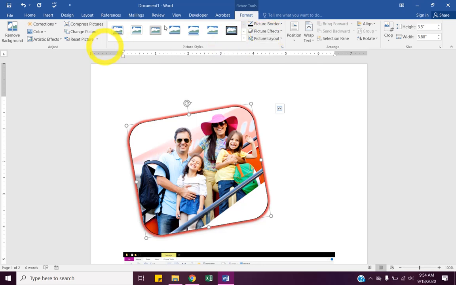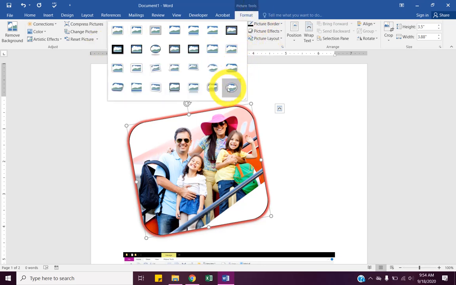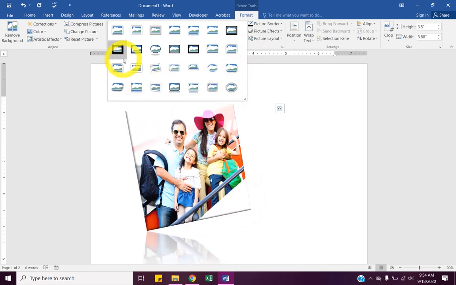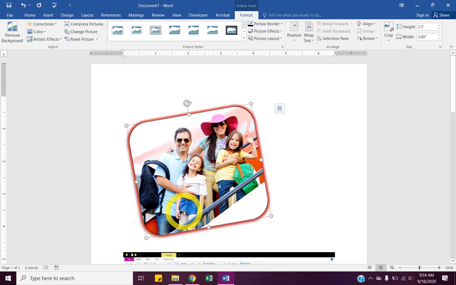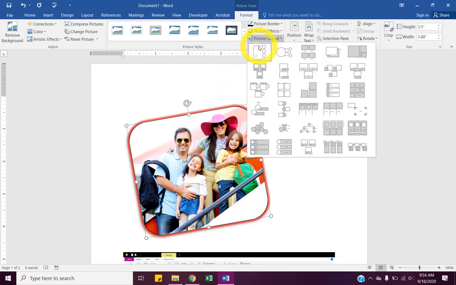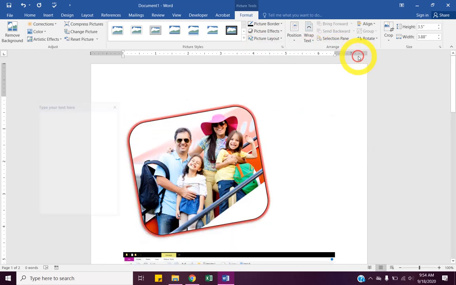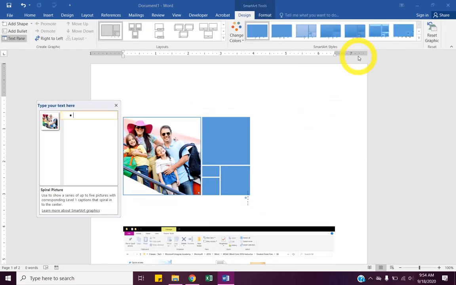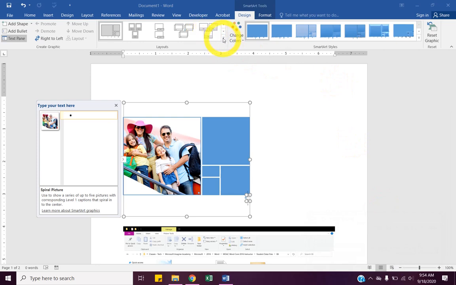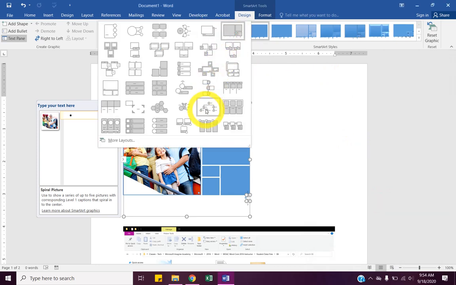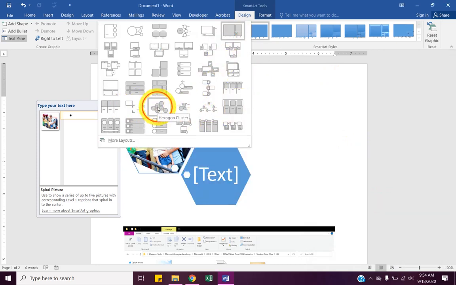So any questions on picture styles? It's just like the styles that we have for text, but for images. Just for practice, click the drop down for picture layout and just choose one. So I'm going to choose that one. And it just turns it into a SmartArt where we can add text and other stuff on the sides of it. I could change the type of layout that it is to be these hexagon ones.